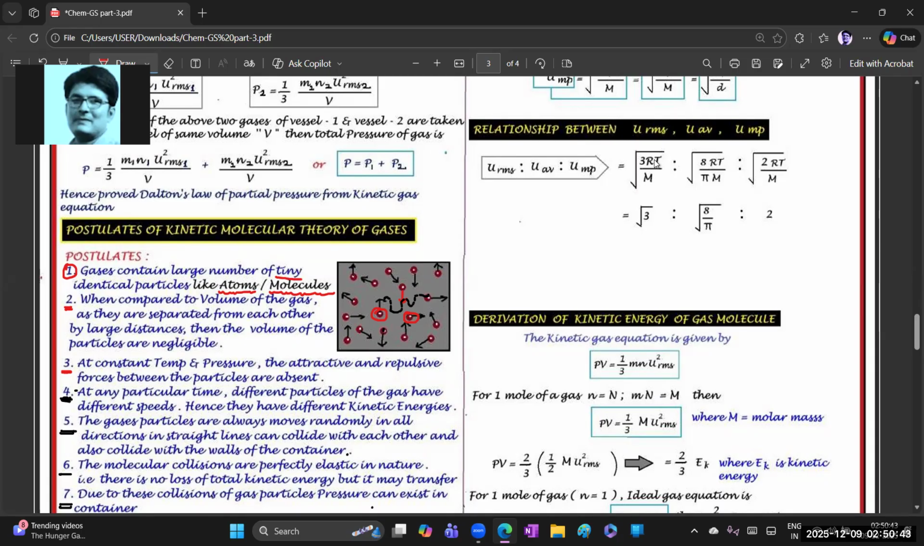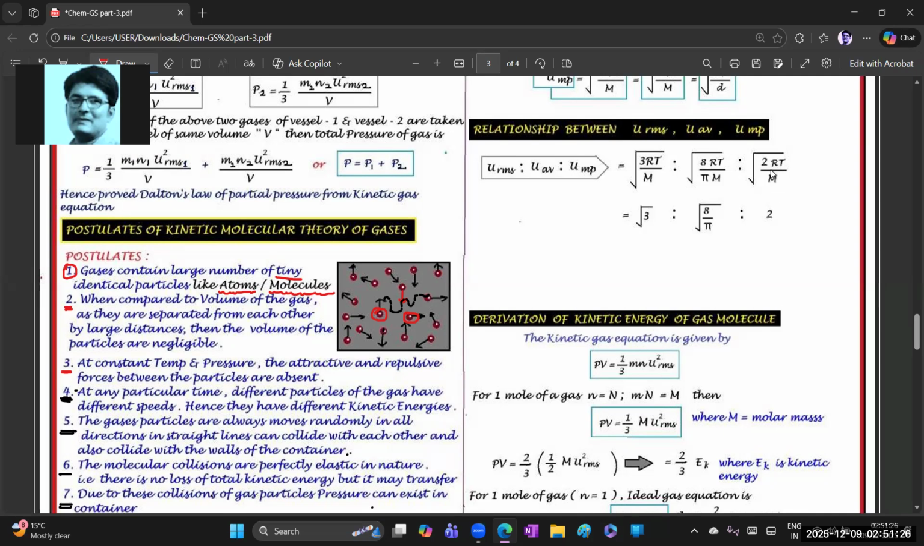What is the remaining one after cancelling the common RT by M? What is left over is under root 3, and you know the root 3 value is 1.732. And root 8 by pi remains here. Take the value of pi, 22/7, and under root of 8 by pi, with pi approximately 3.14, gives the value.